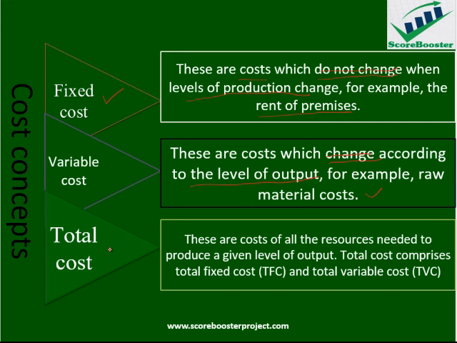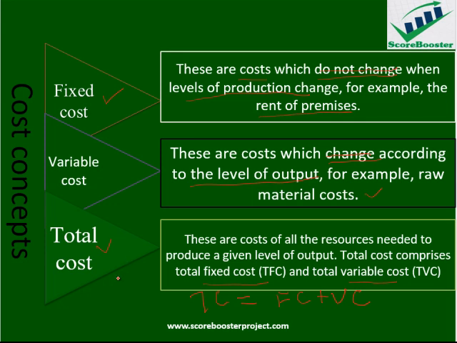The next cost is total cost. As the name implies, total cost can be defined as the addition of fixed cost plus the variable cost element. So these are costs of all the resources needed to produce a given level of output, i.e., the total fixed cost plus the total variable cost is what is referred to as total cost.